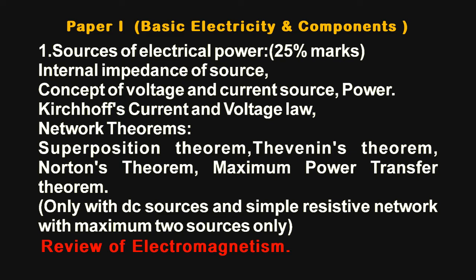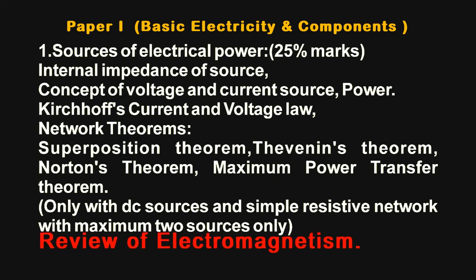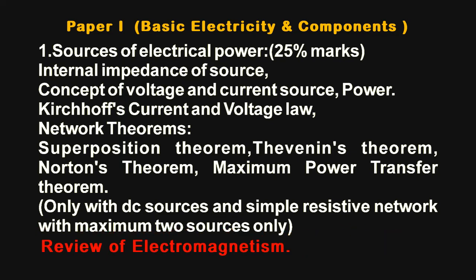Now in this chapter 1, the topic which is to be omitted is the review of electromagnetism. All the subtopics of review of electromagnetism have been omitted here.